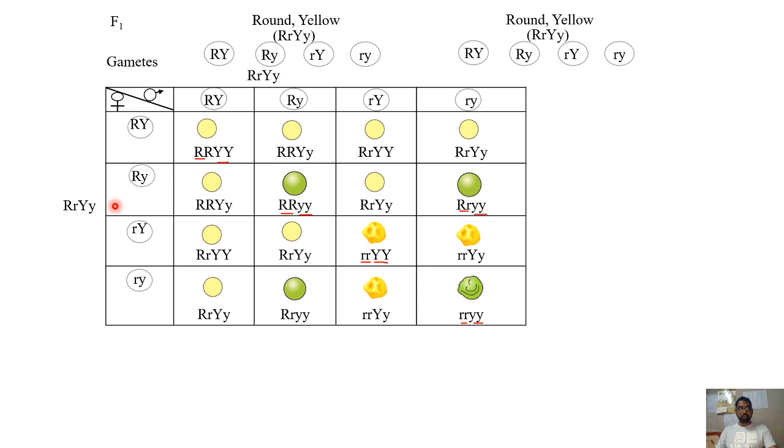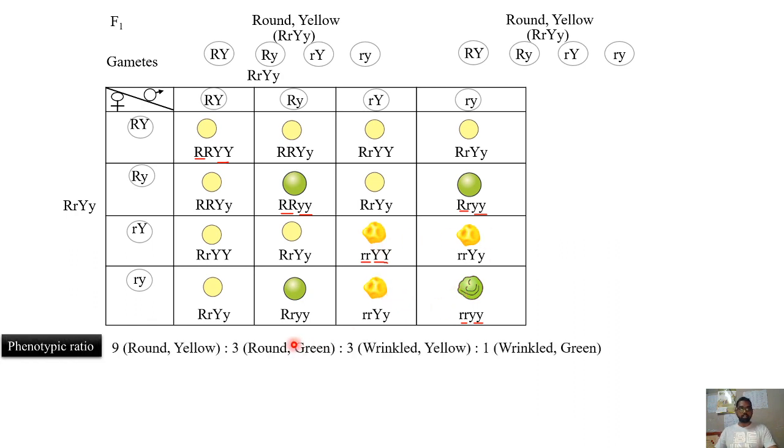Now the phenotypic ratio in this will be 4 plus 3, 7, plus 2, total 9, is to 3, is to 3, is to 1. That's what the phenotypic ratio is. So 9 round yellow, 3 round green, 3 wrinkled yellow, whereas 1 will be wrinkled green.